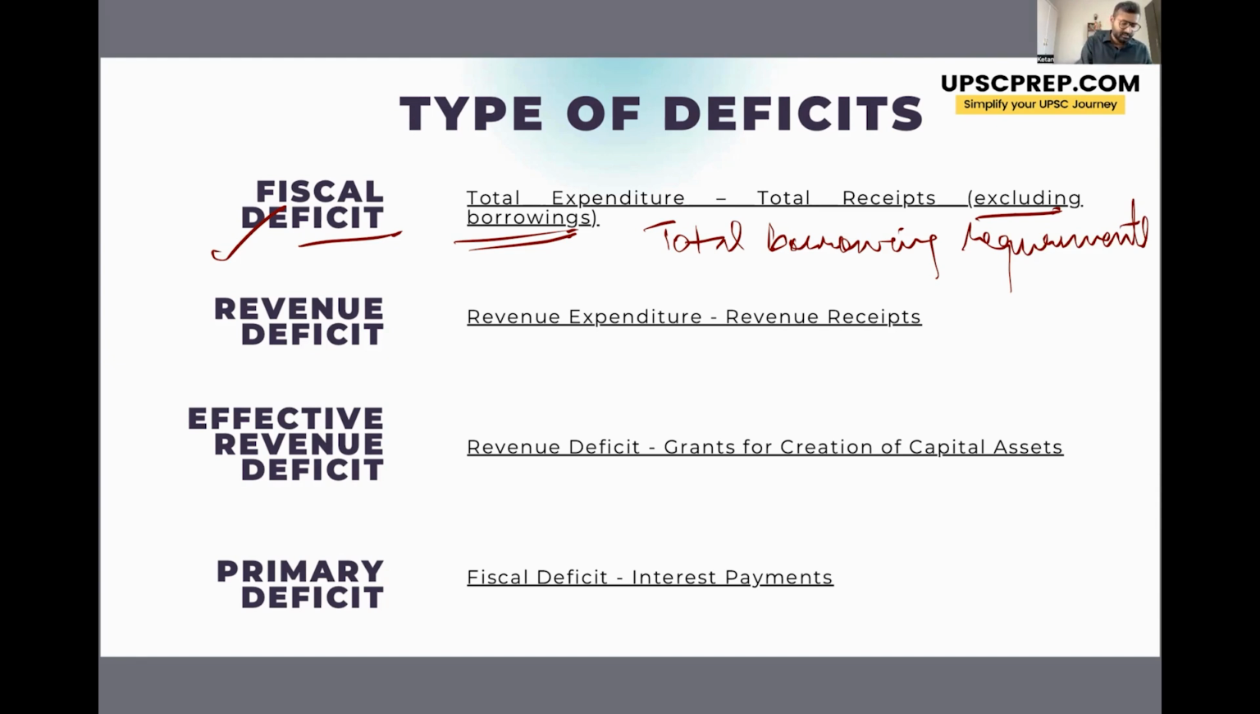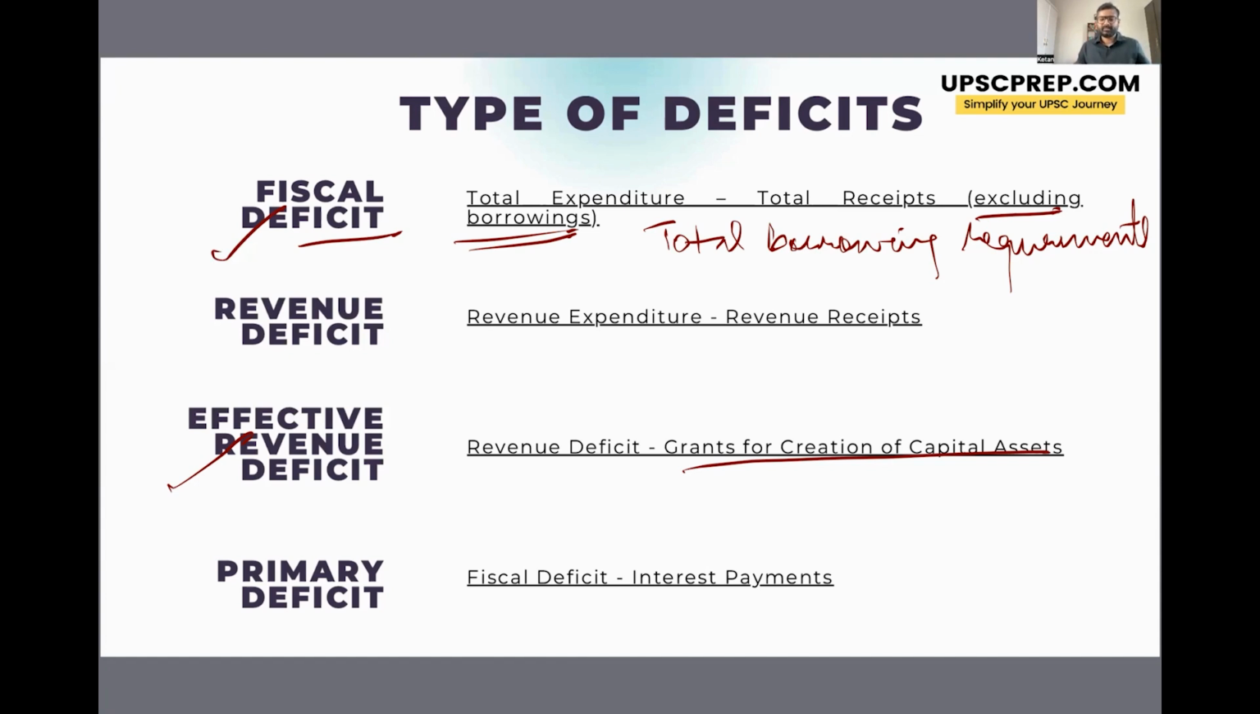Next is effective revenue deficit, which is revenue deficit minus grants for creation of capital assets. So these grants are given to the states for creation of capital assets. So in a way, this money is being used for creation of assets, right? So this is in a way a kind of useful expenditure. तो उसको minus कर देते हैं revenue deficit से to calculate effective revenue deficit.